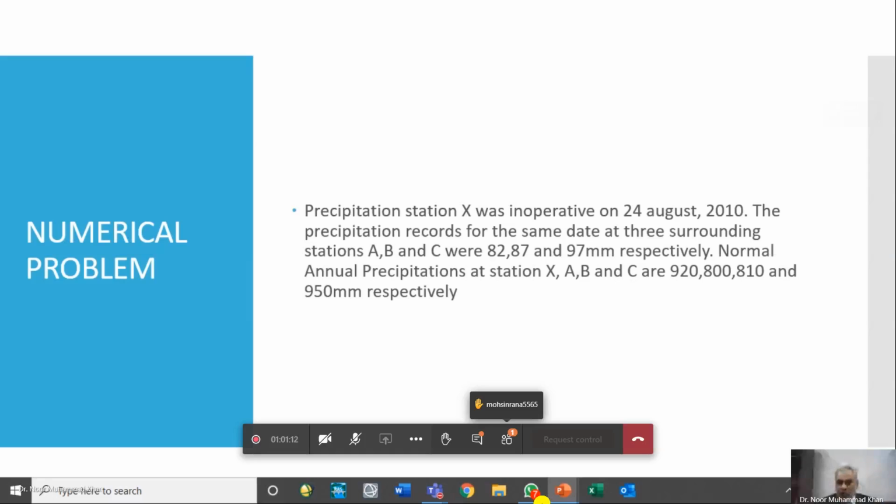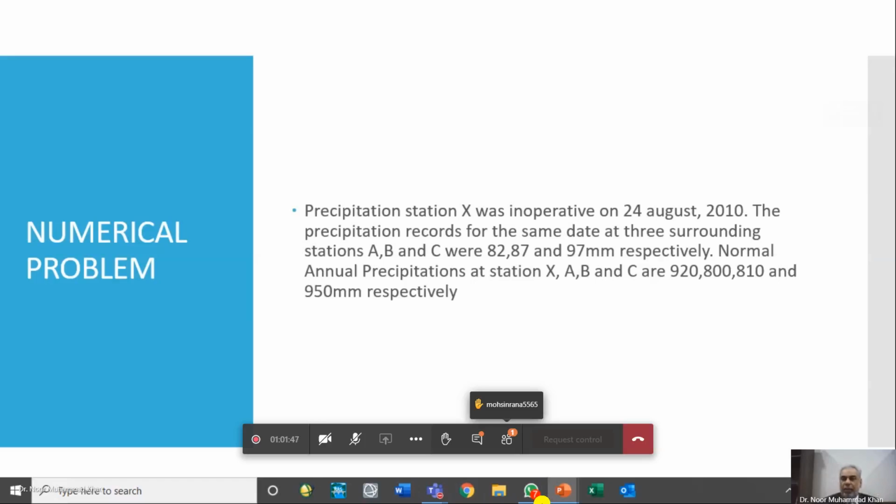So if the NAP of A, B, and C index stations is within this range, the arithmetic mean method is fine. If the NAP of any one of A, B, and C is out of this range, which we have just calculated, और वो कितनी range बन जाएगी? 920 into 1.1, that is 1012, the upper range is 1012, and the lower range is 0.9 times 920, 828.